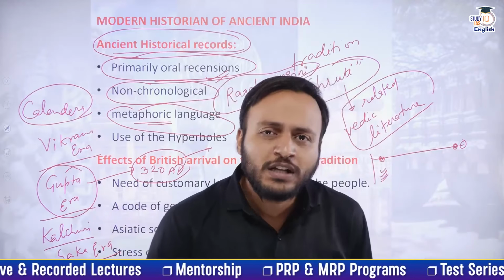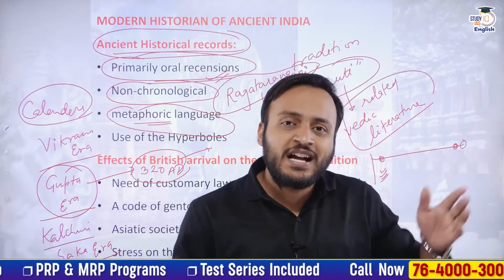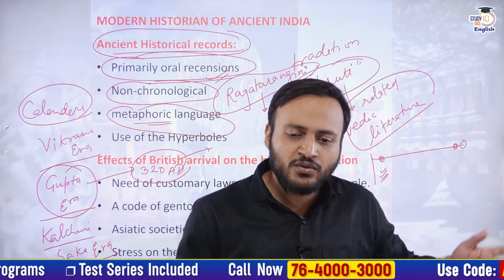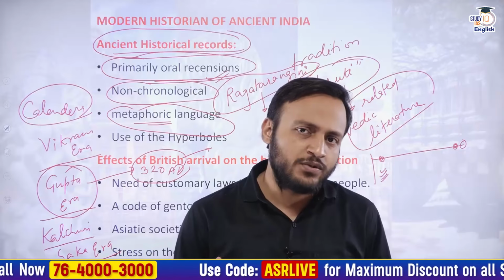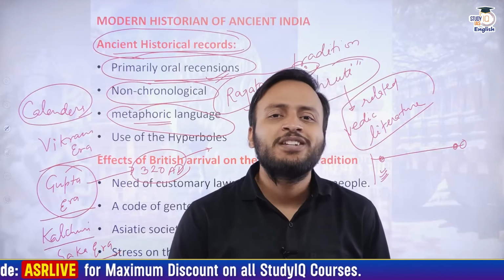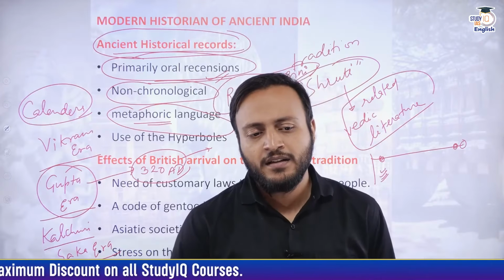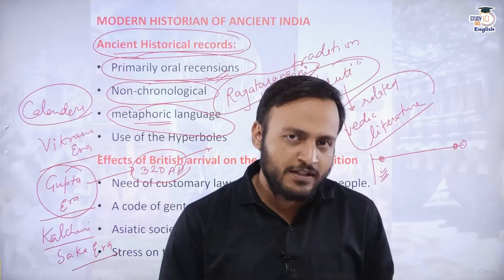Even if you go through the Jain literature, or the Jataka stories, they have historical characters without any doubt. But they also have certain features which cannot be called historical, but we can call them part of metaphoric language.